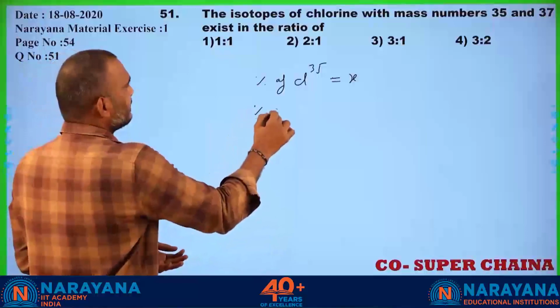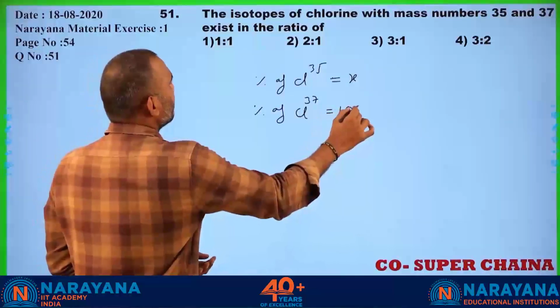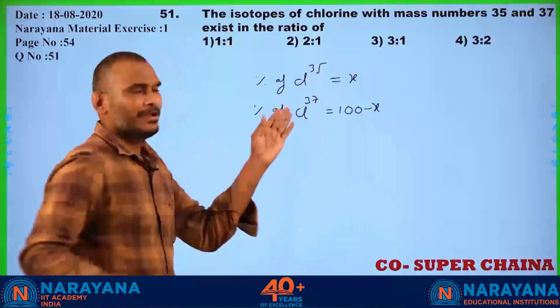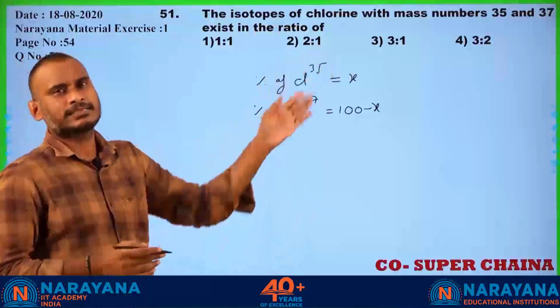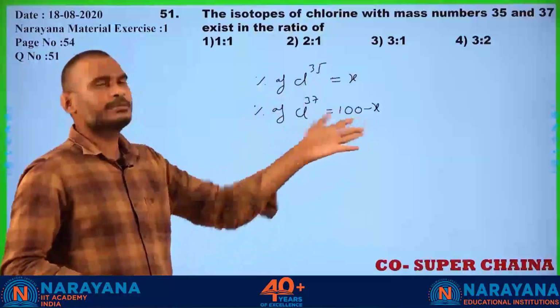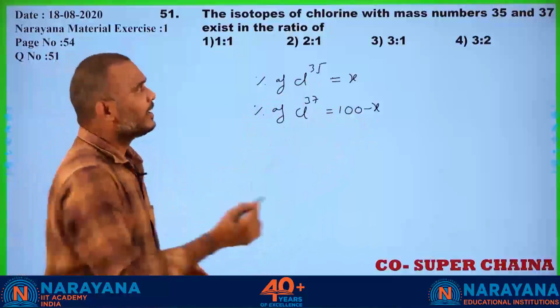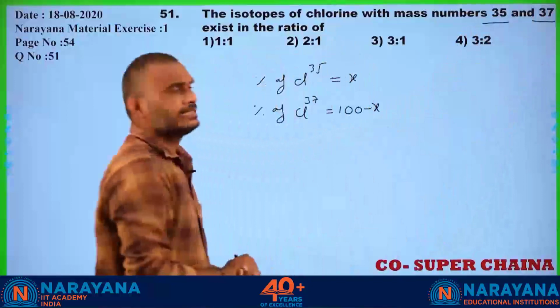Then the percentage abundance of chlorine 37 becomes 100 minus X. Why? Percentage abundance means out of 100 particles, how many such particles are present. That is, if it is X, automatically this becomes 100 minus X. Already their masses are given, 35 and 37.